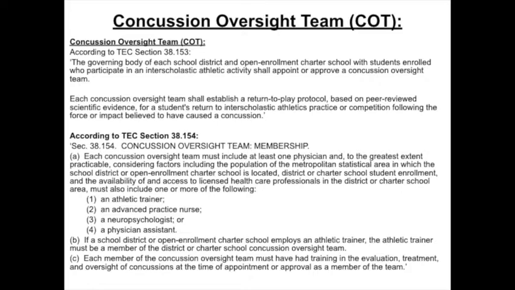An athletic trainer. 2. An advanced practice nurse. 3. A neuropsychologist. Or 4. A physician assistant. B. If a school district or open enrollment charter school employs an athletic trainer, the athletic trainer must be a member of the district or charter school concussion oversight team. C. Each member of the concussion oversight team must have had training in the evaluation, treatment, and oversight of concussions at the time of appointment or approval as a member of the team.